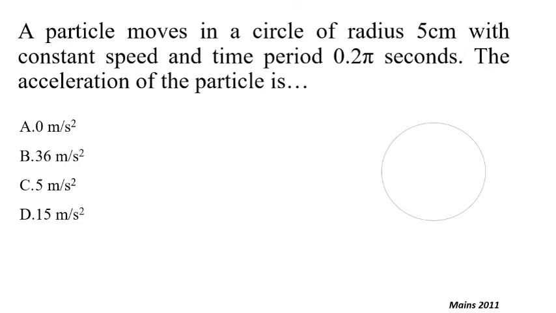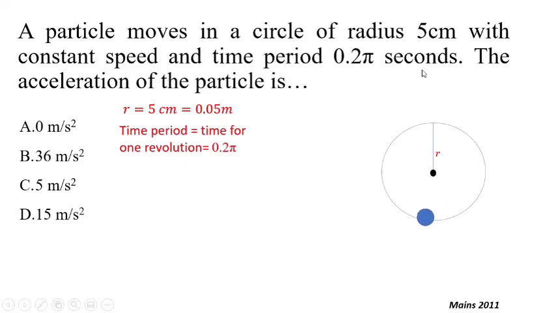Next problem: a particle moves in a circle of radius 5 cm. So the given data is that the particle is rotating along a circle and the radius is equal to 5 cm. This can be written in meters as 0.05 meters, with constant speed. This is a case of uniform circular motion, and the time period is 0.2 pi seconds. Time period is nothing but the time required to complete one circle, and that is equal to 0.2 pi seconds.